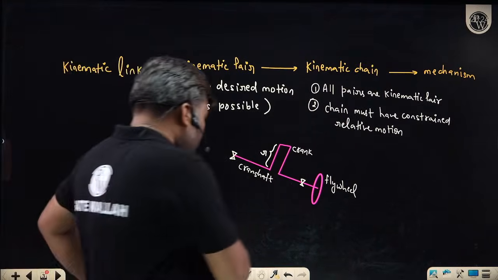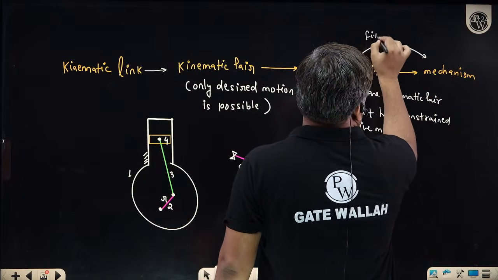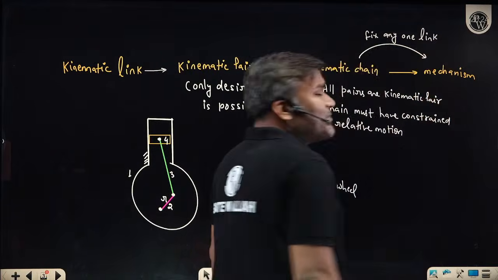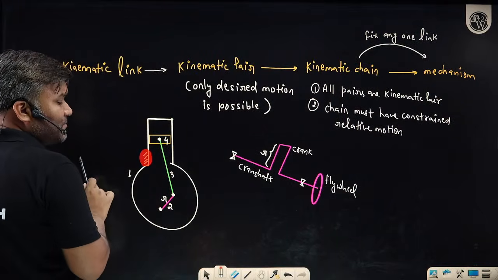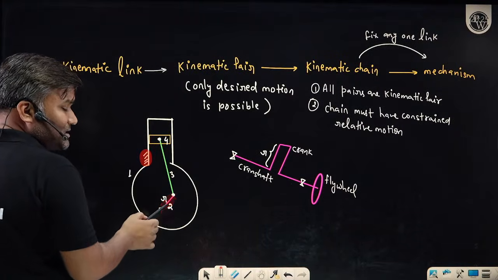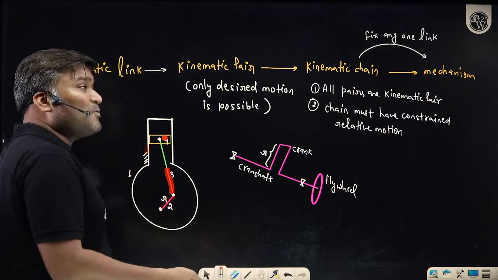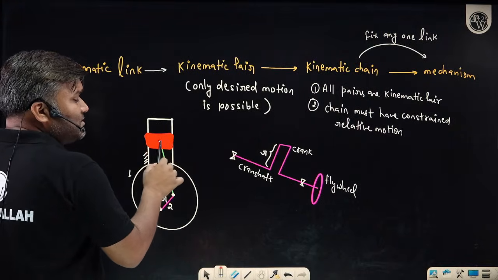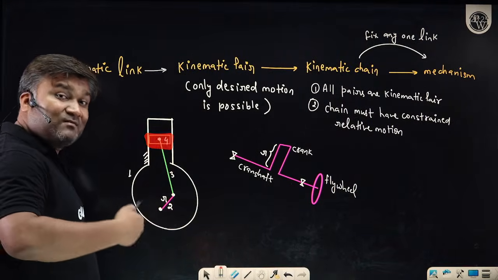Fix any one link of the kinematic chain, and you will get a mechanism. Sir, is it necessary that the cylinder is always fixed? What if in this chain I want to fix the crank, and all other links are moving, links 3, 4 and 1 moving with respect to link 2? Is it possible? Yes, it is possible. Sir, if I want to fix link number 4, this piston, and all other links are moving, will it be called a mechanism? Yes, it will also be called a mechanism.